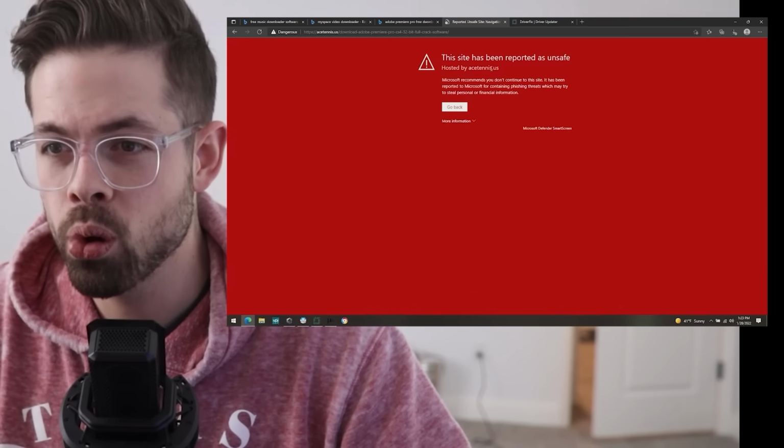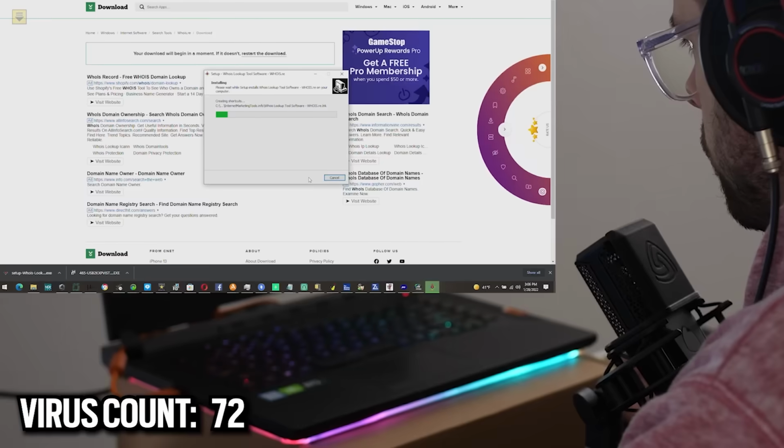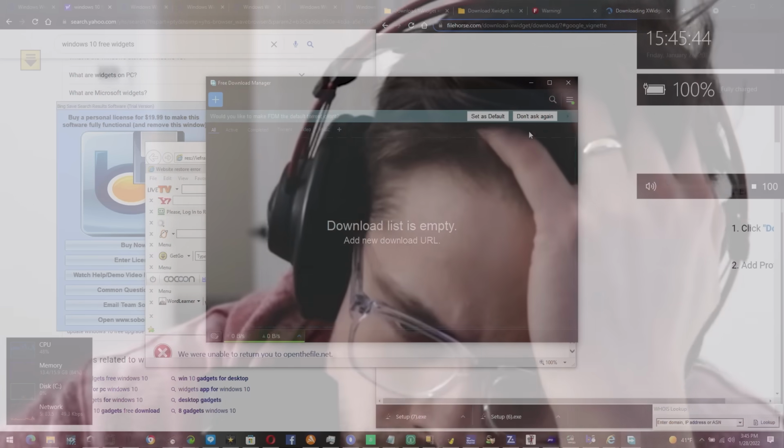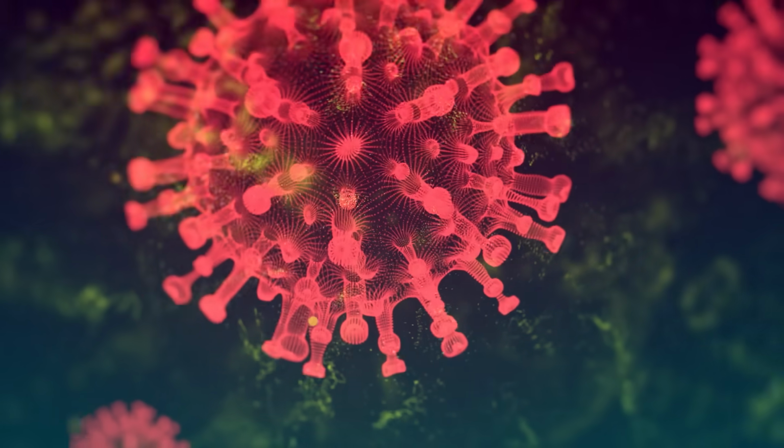LimeWire free download. Driverfix.exe. Oh, reported as unsafe. Heavy problem, yeah, sure. Speed run. Oh, this is torture. I got the good stuff installed.